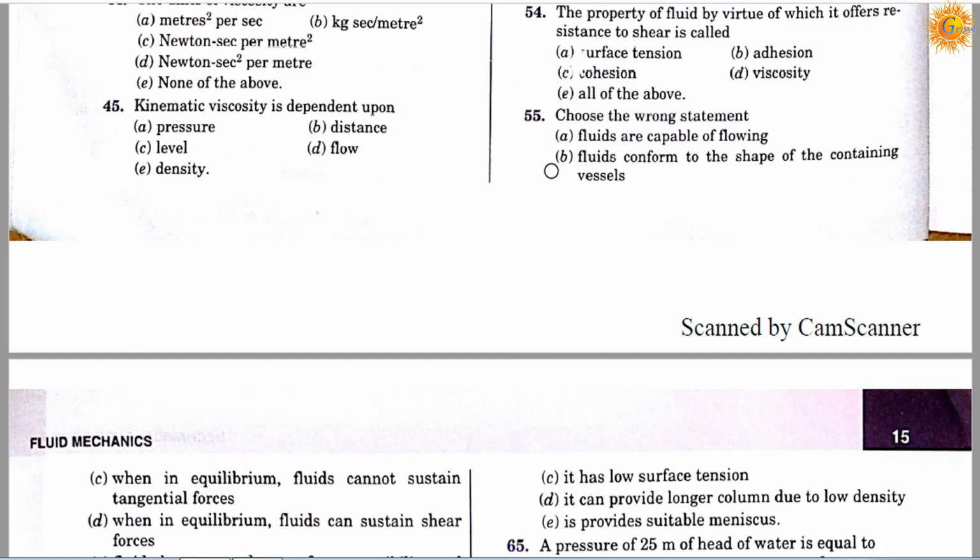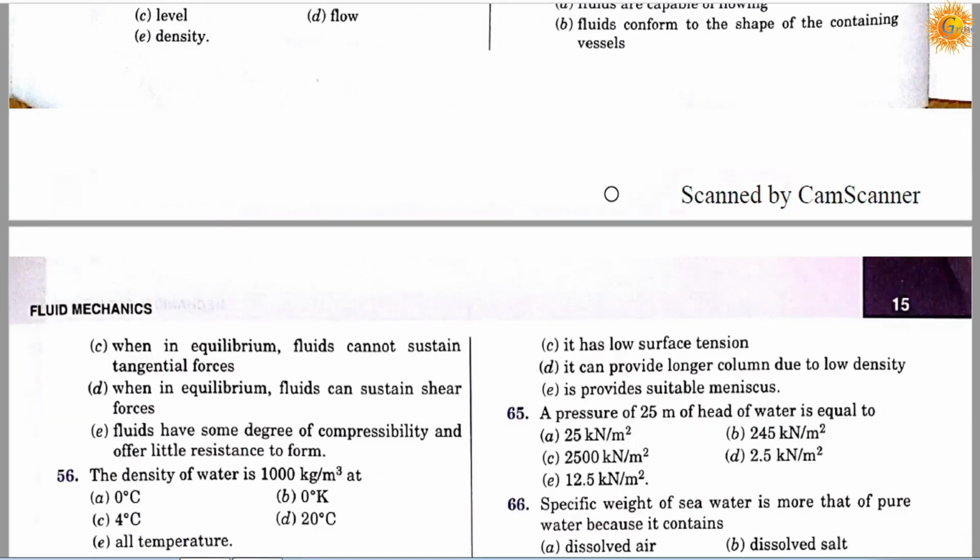Question number 55. Choose the wrong statement. Option A, fluids are capable of flowing. Option B, fluids conform to the shape of the containing vessels.